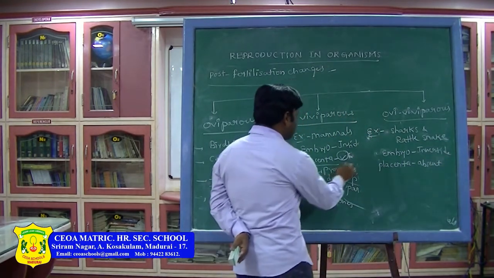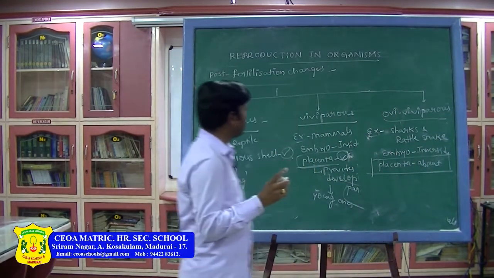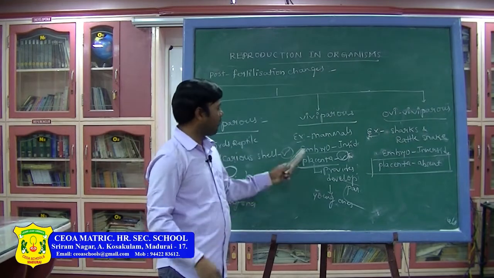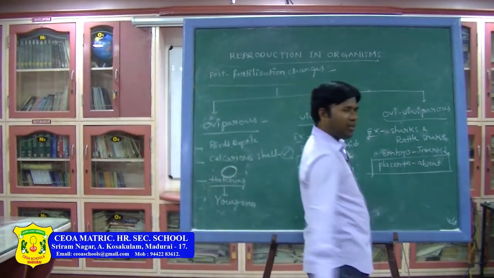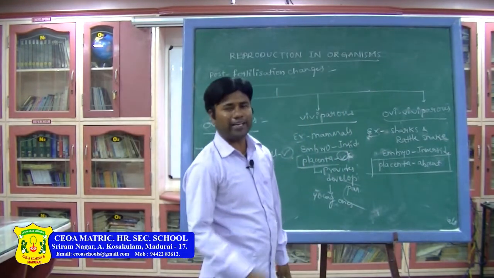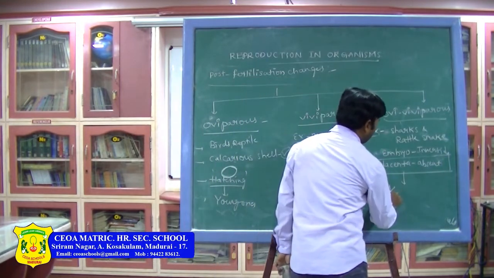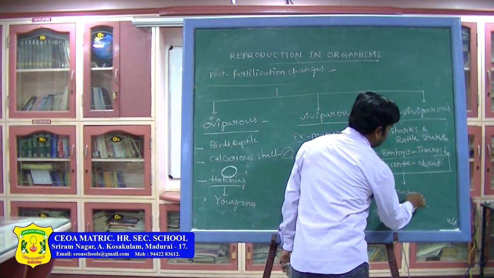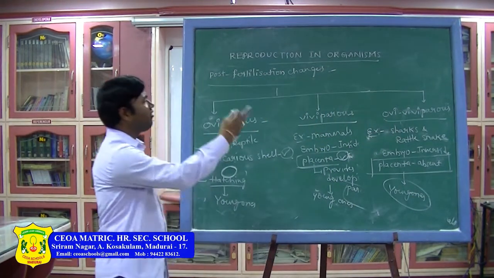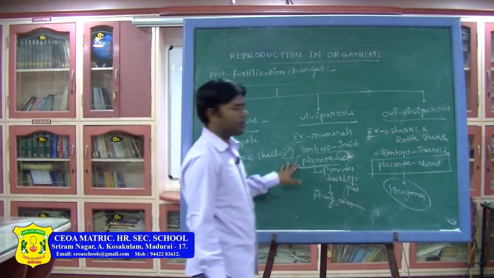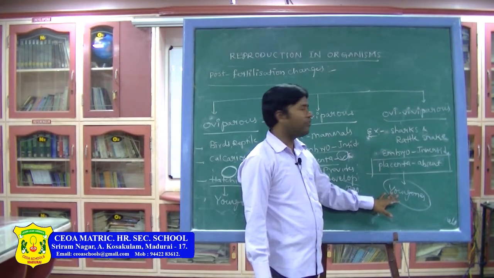Here placenta is present, there placenta is absent. This is the main difference between the viviparous and ovoviviparous. Whenever the placenta is absent, what happens? Nourishment will not be provided to the developing embryo. However, it directly produces young ones. The main difference between the viviparous and ovoviviparous is that here the placenta is present, there the placenta is absent.